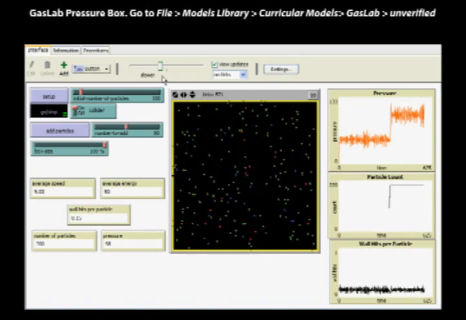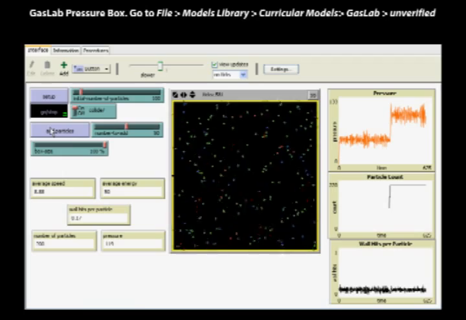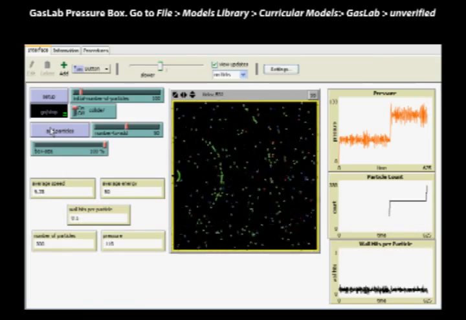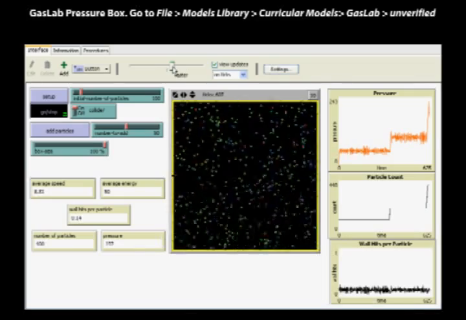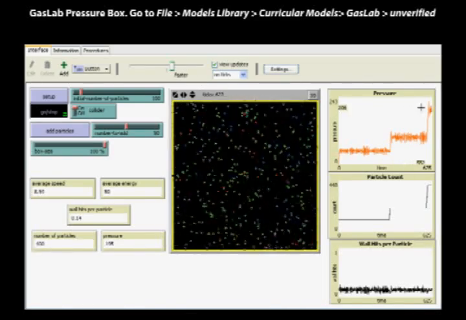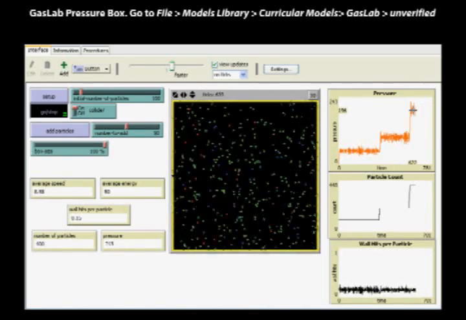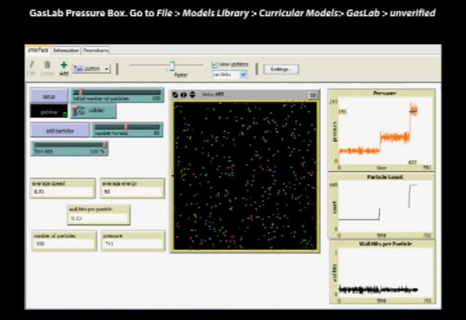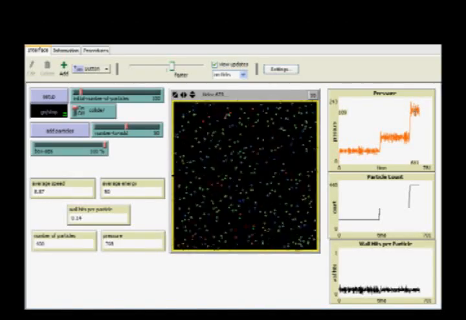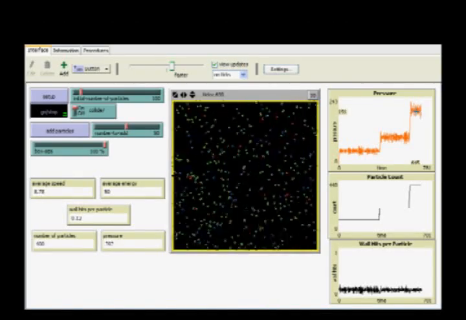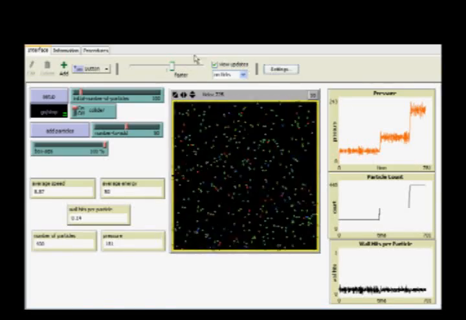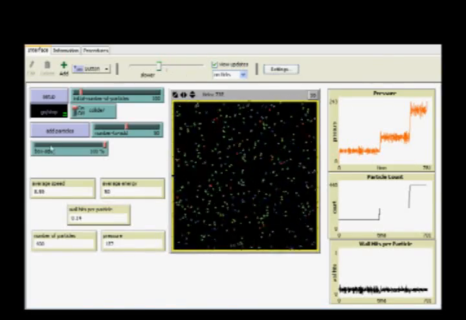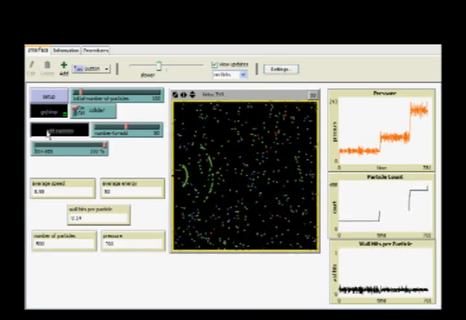Let's slow things down a bit. Let's double the number of particles again, up to 400. Okay, let's speed it up so we can get our data. And it's looking like that's going to average out to around 194. All right, let's slow things down. Double the number of particles again, up to 800.